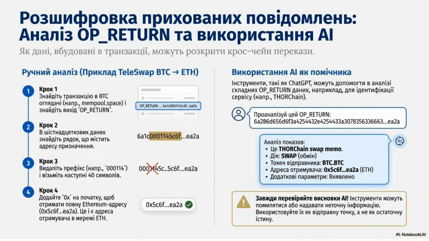Hidden messages can be revealed through the analysis of OP_return data in transactions, which may contain cross-chain transfer details. AI tools can assist in this analysis, but always cross-verify the results, as AI may return inaccurate information.